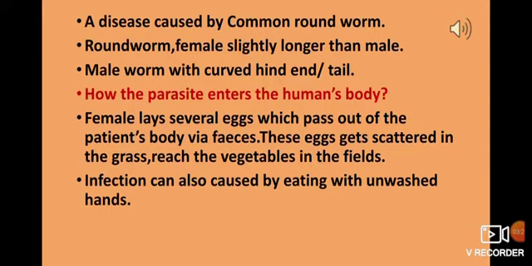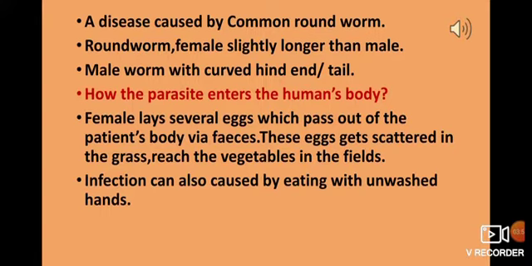The second way it can enter the body is through children playing in the soil. When you are playing in the soil, the eggs get attached to your hands. These eggs are very microscopic. You won't be able to see them with your naked eyes. So when you eat your food without washing your hands properly, after coming from ground infected by the parasitic eggs, the eggs will enter your body through your mouth.